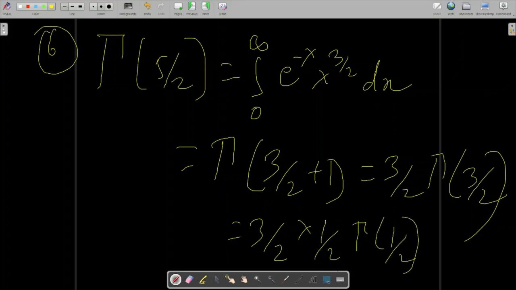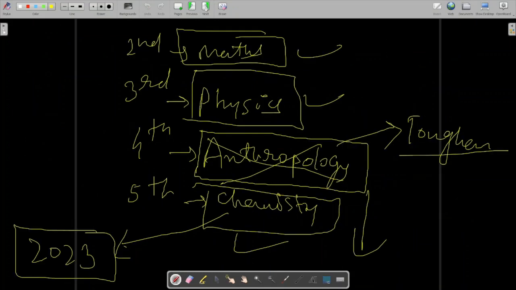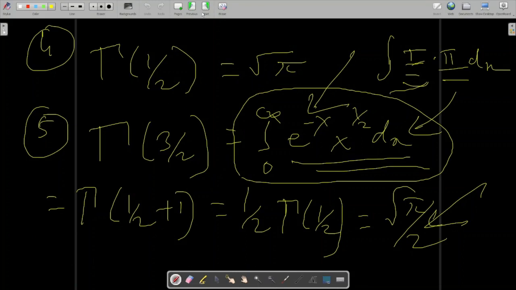So how did this come? You know this formula very well, right? I told you one formula. Whenever 1 plus something is coming, just put it like that.